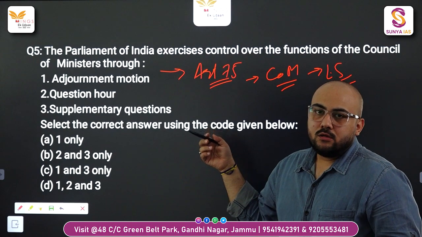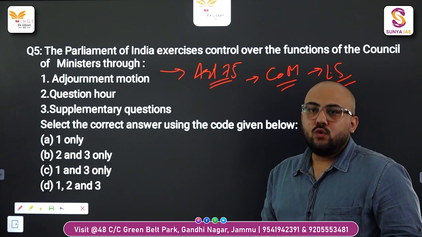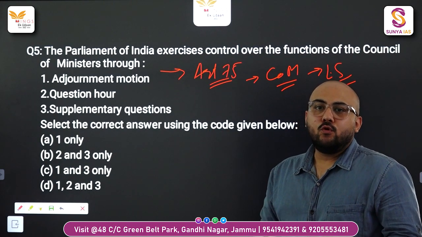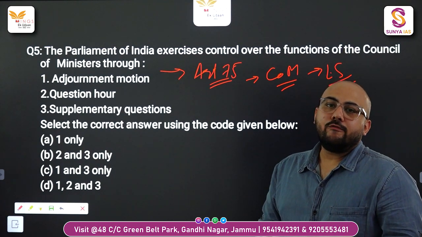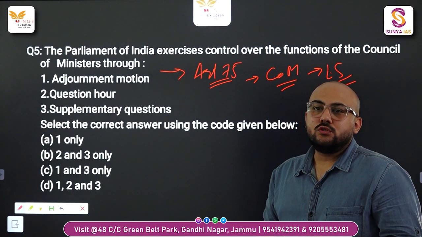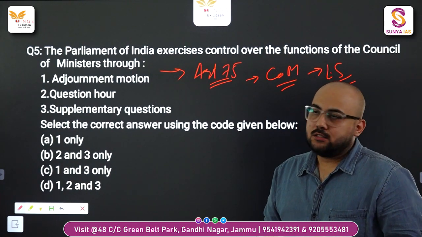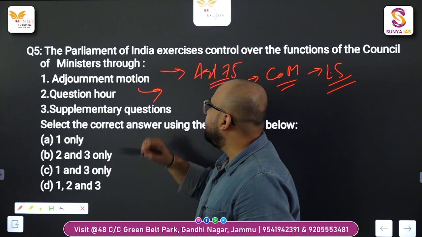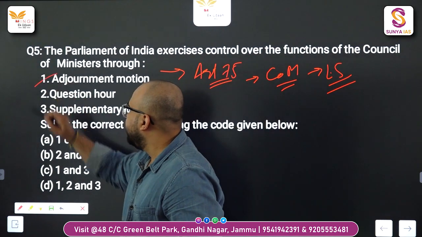Adjournment motion. Now, adjournment motion is a tool which needs the nod of at least 50 members of the Parliament, and this motion is mostly used in case of urgent public matters, and it is being raised in the House. So this option is right.